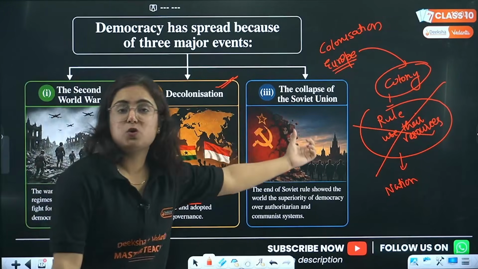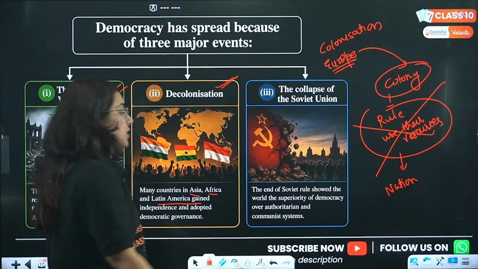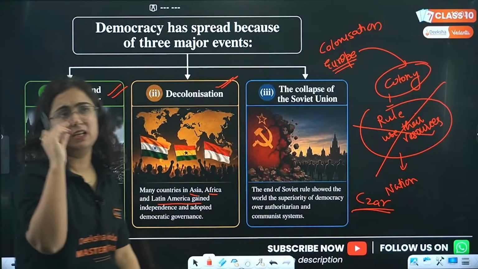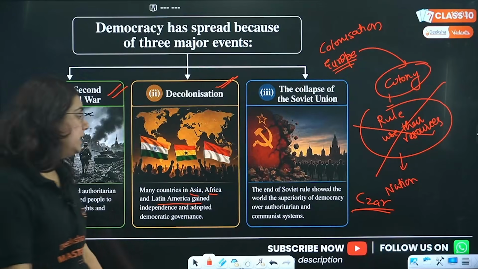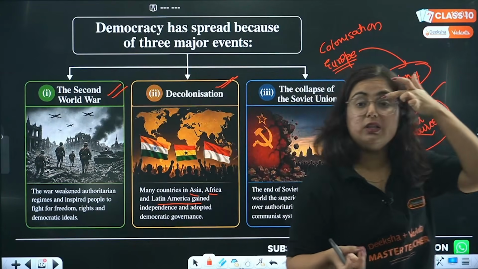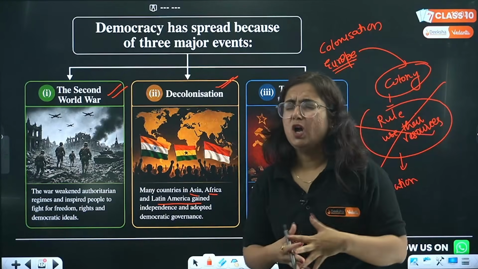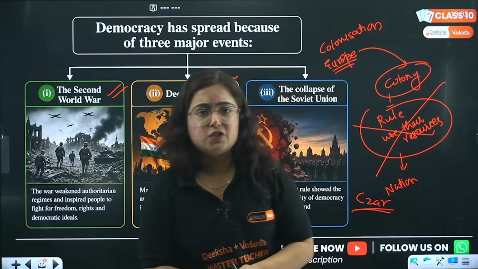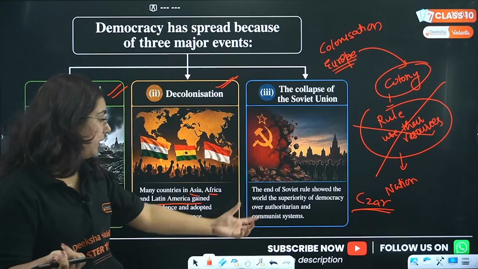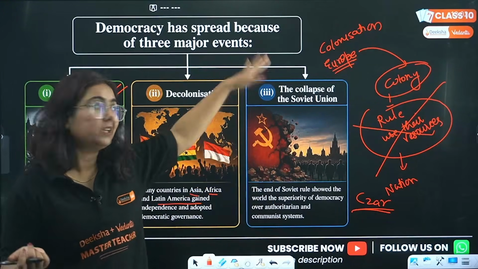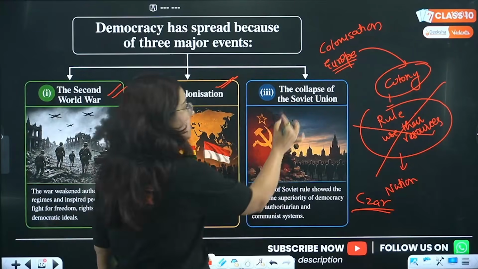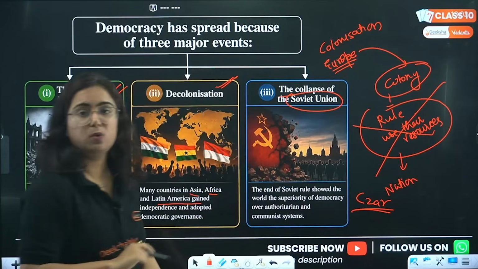And the collapse of the Soviet Union, beta. In Russia, there was the rule of the Tsar. You guys are now not having the chapter, but earlier it was present in your book: the Russian Revolution. There was a Tsarist regime over there which was so authoritarian. So in 1917 the revolution started and finally there was a communist government in Russia. After that Russia became the Soviet Union, popularly known as the USSR.